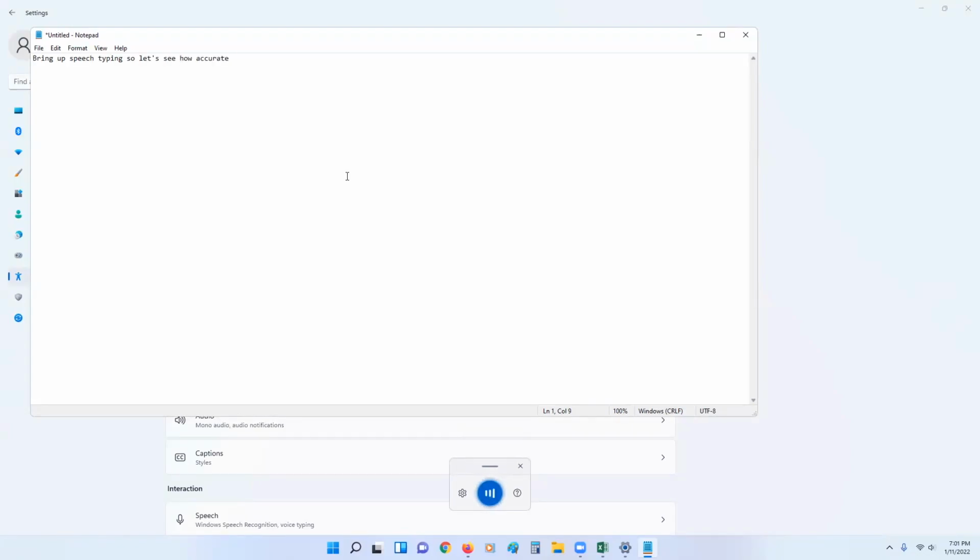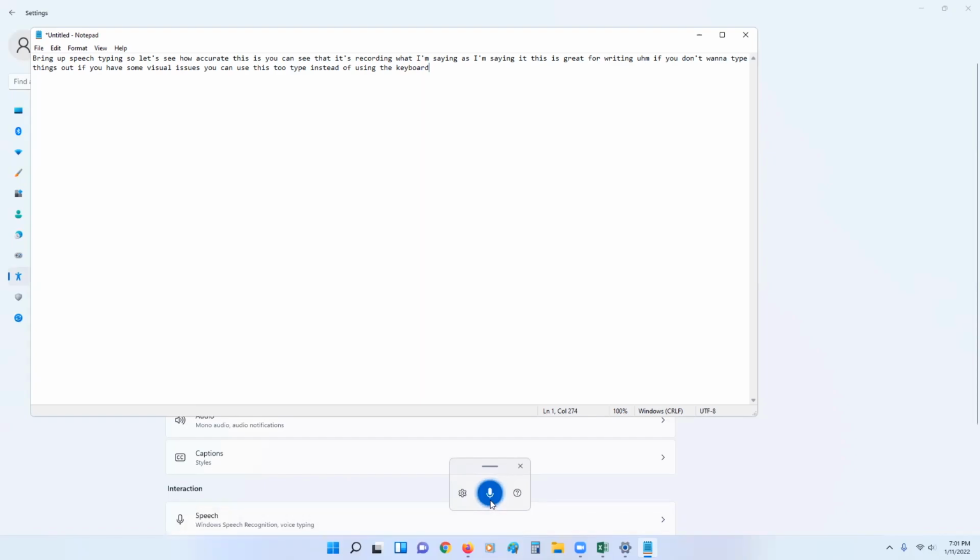You can see that it's recording what I'm saying as I'm saying it. This is great for writing. If you don't want to type things out, if you have some visual issues, you can use this to type instead of using the keyboard.